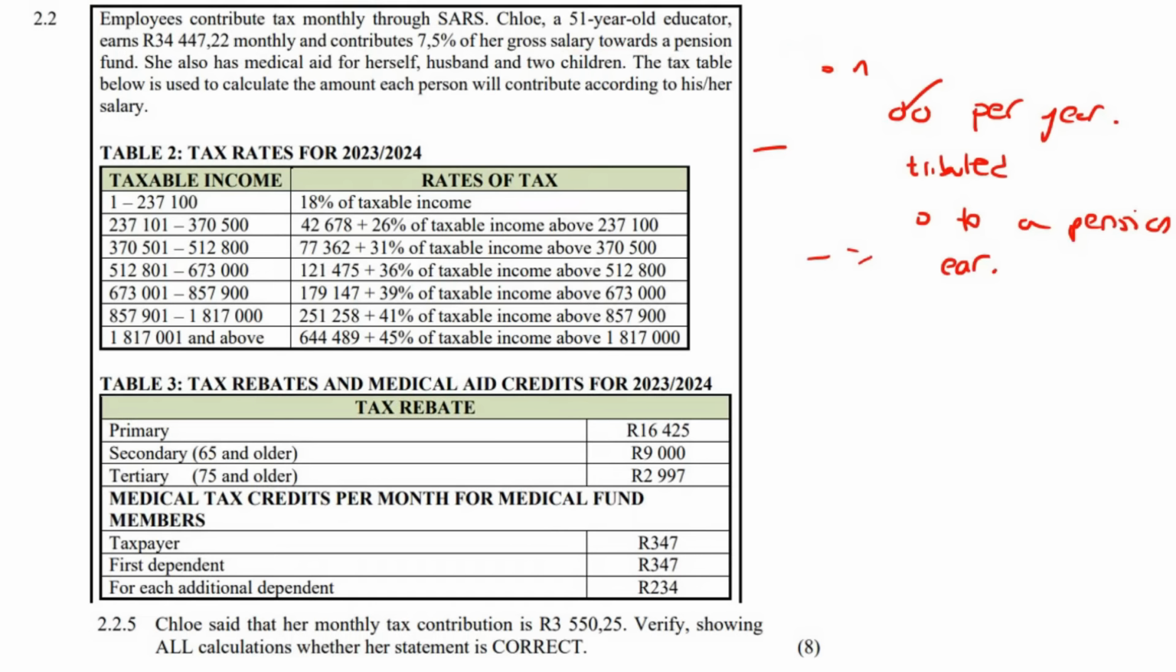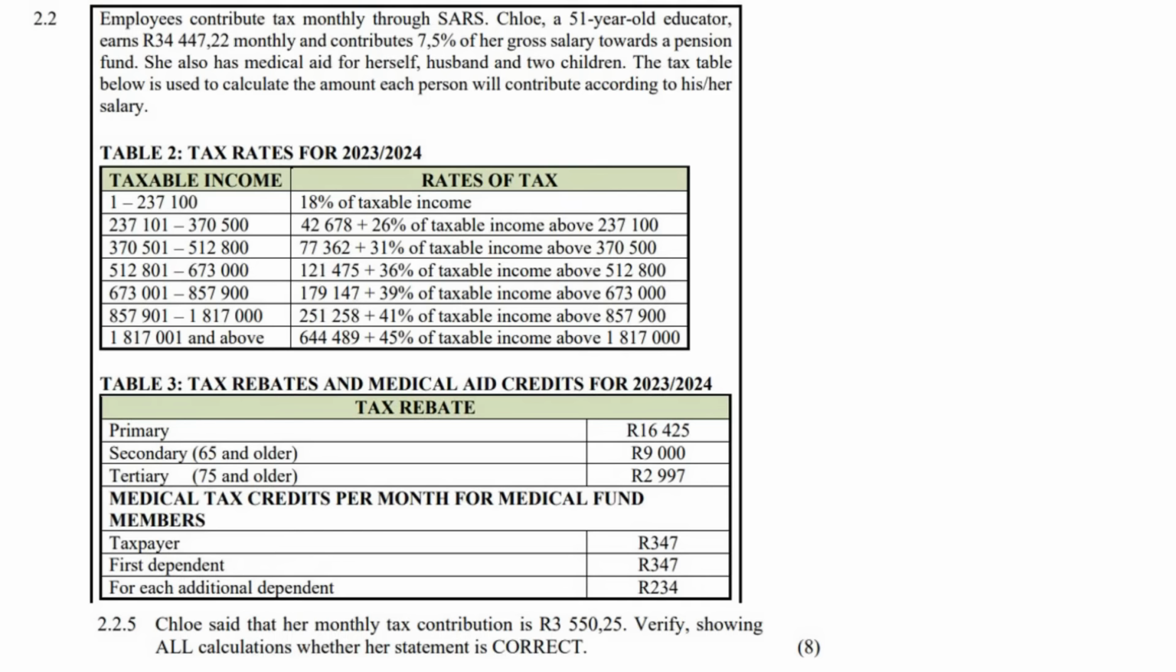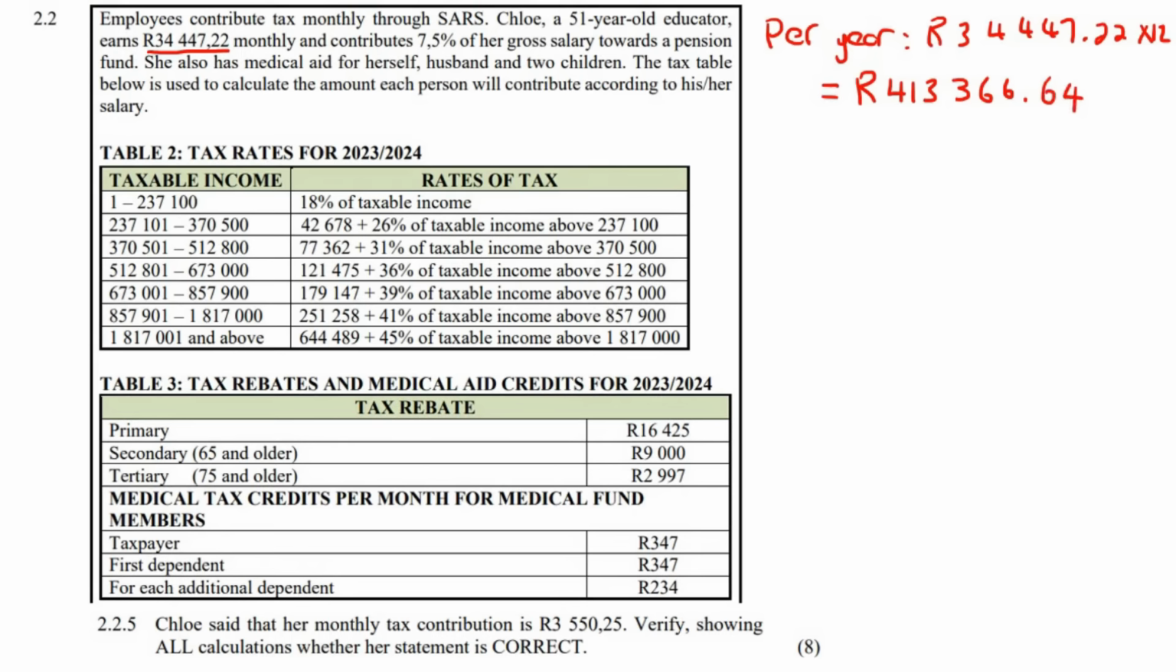Okay, so what we're going to do, guys, is let's quickly see this lady. They tell us that she earns this amount per month. So let's just quickly see how much she earns per year. So per year, her gross salary will be 34,447.22 times 12, because there's 12 months in a year. So she earns 413,366.64 rand. That is what this lady earns per year.